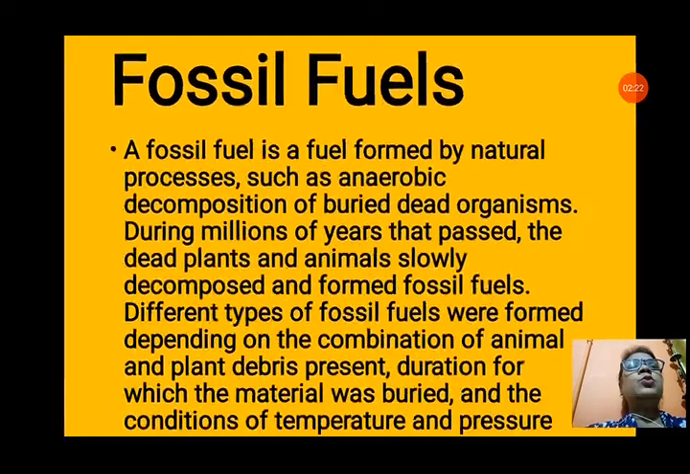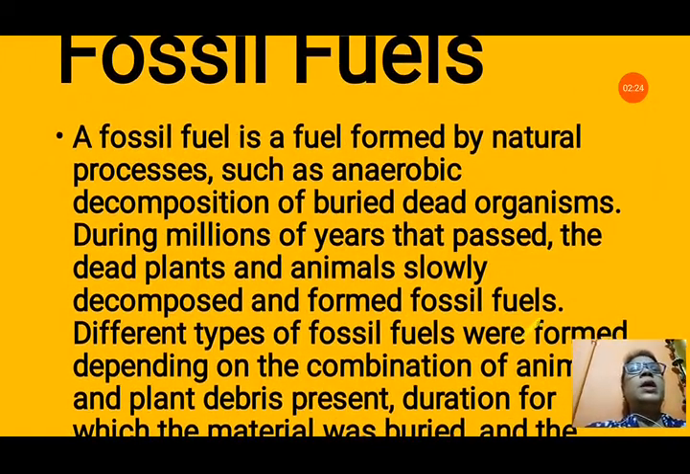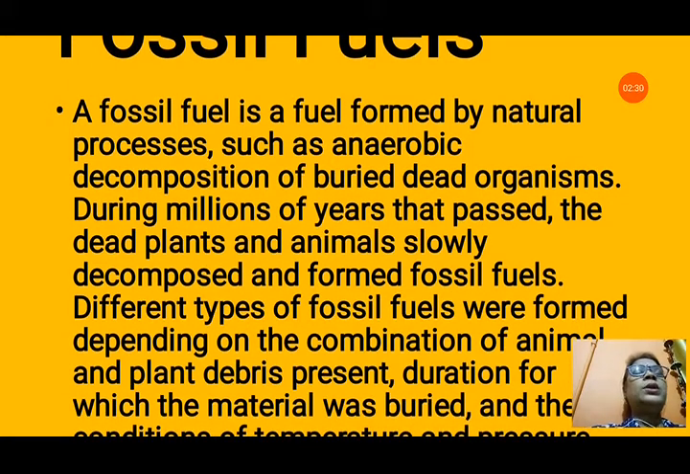Now we will discuss what fossil fuels are. A fossil fuel is a fuel formed by natural processes such as anaerobic decomposition of buried dead organisms. That means in mostly sedimentary rocks, the organisms are buried layer by layer. During millions of years, the dead plants and animals slowly decomposed and formed fossil fuels.